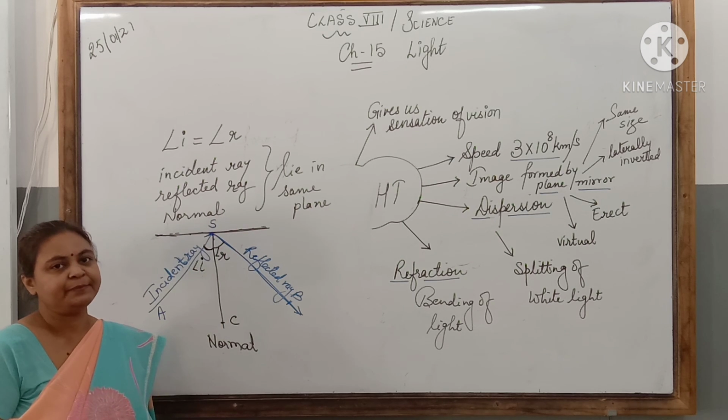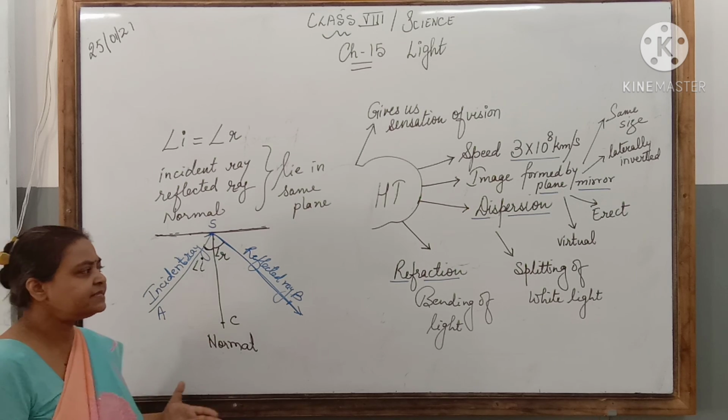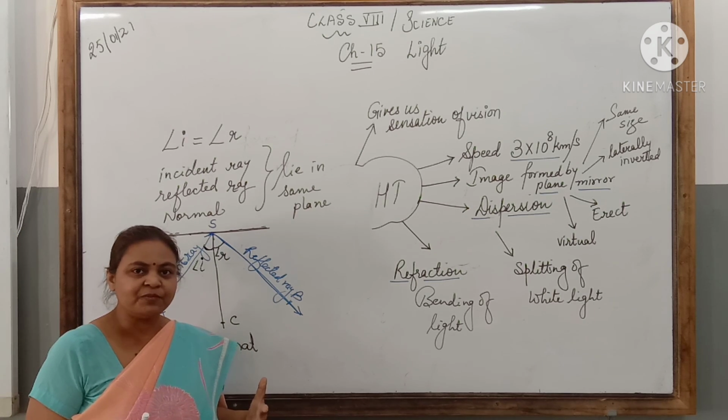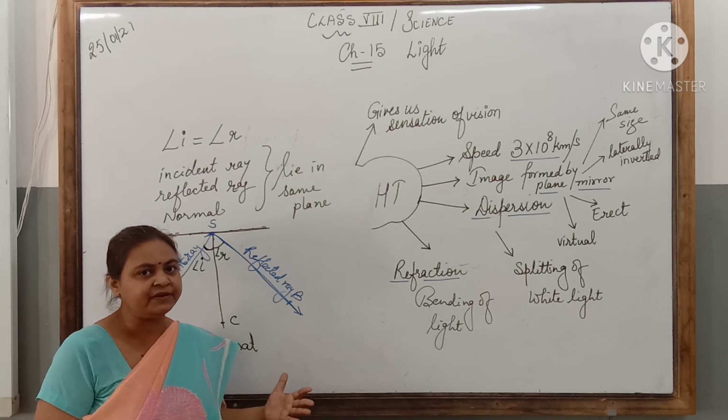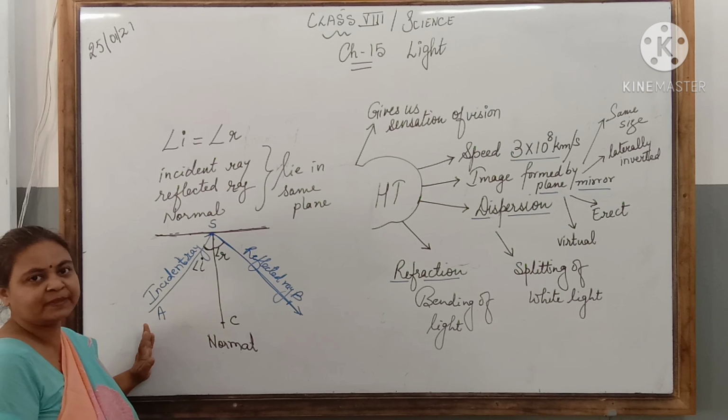Angle of incidence is equal to angle of reflection, and the incident ray, reflected ray and the normal always lie in the same plane. So children, I hope with this video you must have revised your previous knowledge about light and understood the laws of reflection.